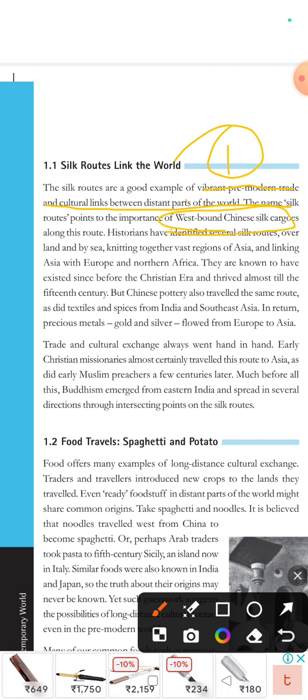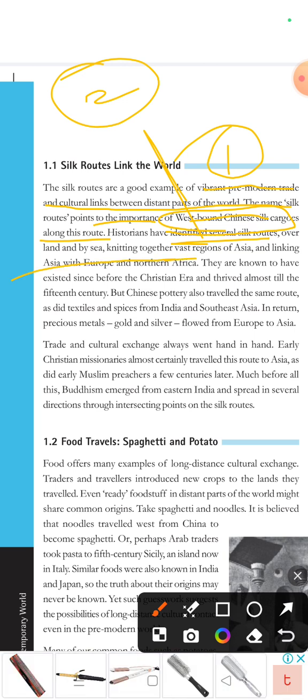Now where has this name come from? This can be the second point. The name Silk Route points to the importance of the westbound Chinese silk cargoes along this route. Historians have identified several silk routes, overland and by sea, knitting together vast regions.